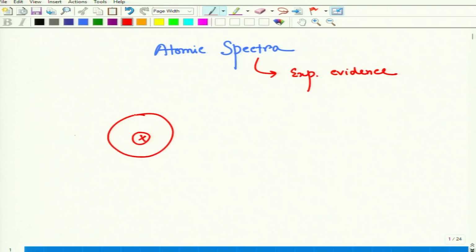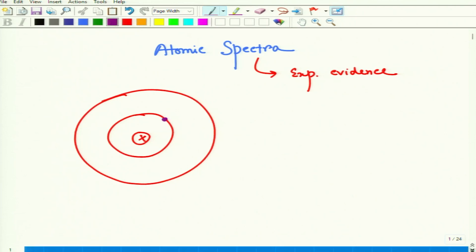So electrons can rotate in those orbits, and between two orbits the electron can be excited or de-excited. Let's say it was orbiting in one stationary orbit, and this is another stationary orbit. If the electron jumps from the first to the other, it requires an extra amount of energy.